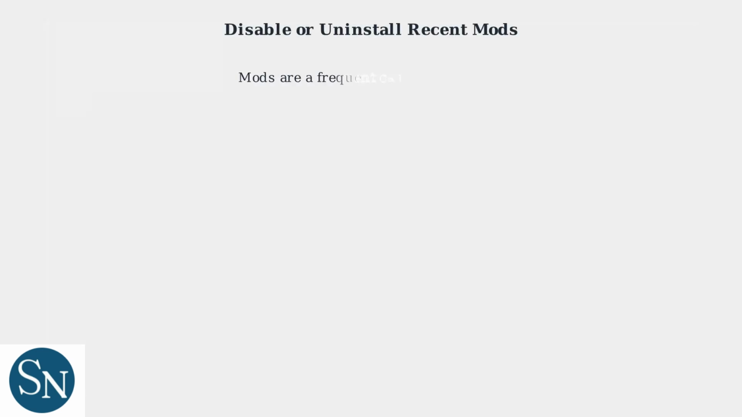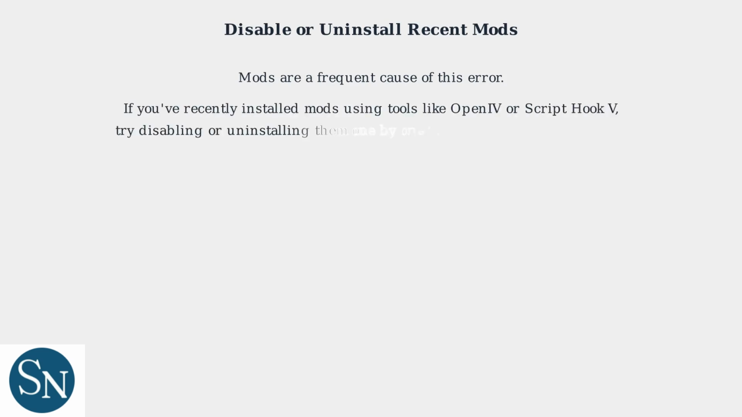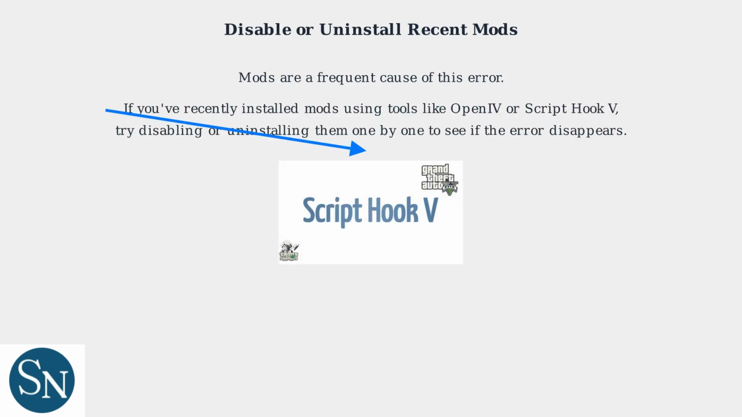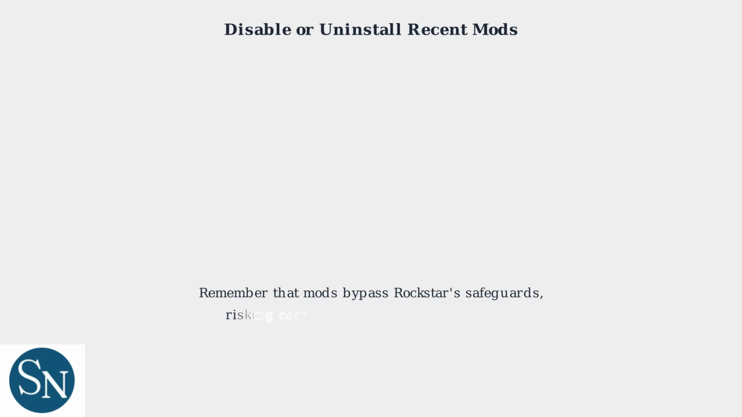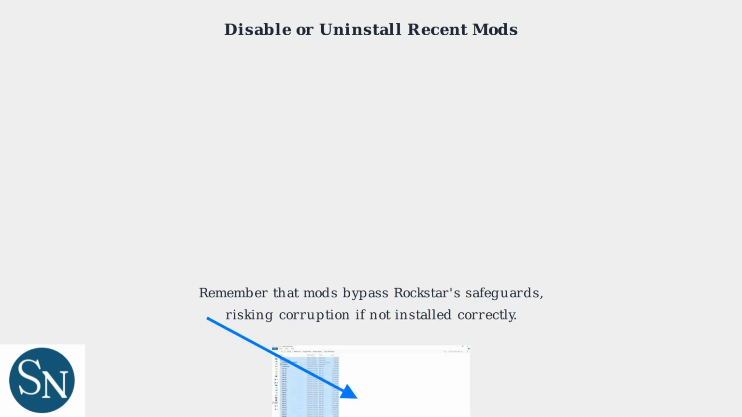Mods are a frequent cause of this error. If you've recently installed any mods using tools like OpenIV or ScriptHookV, try disabling or uninstalling them one by one to see if the error disappears. Remember that mods bypass Rockstar's safeguards, risking corruption if not installed correctly. According to 2025 data, 45% of ERR-gen-zlib2 reports occur within the first week of mod installation.